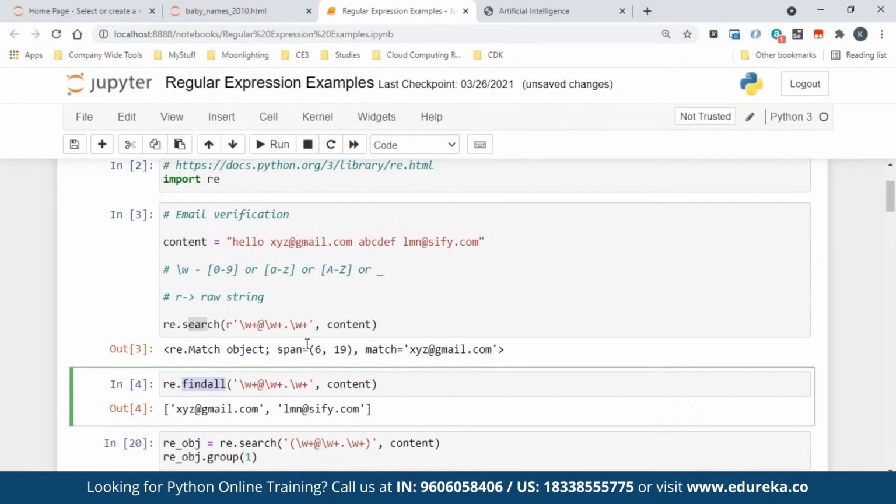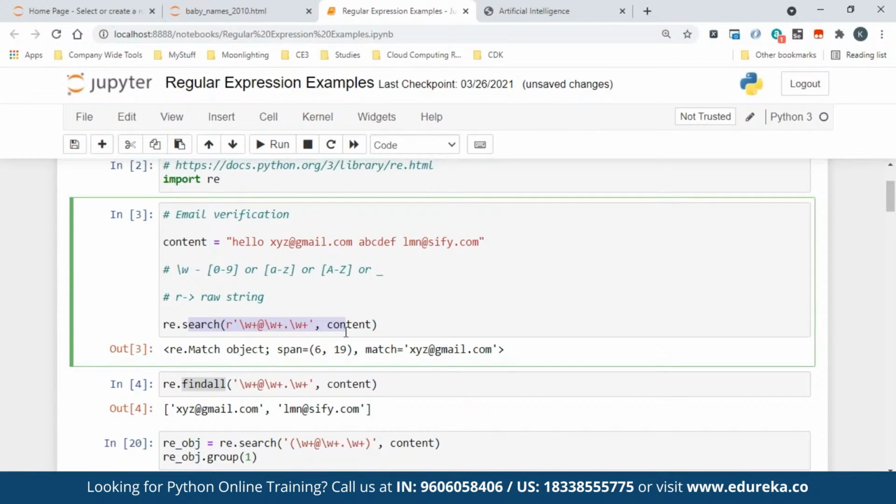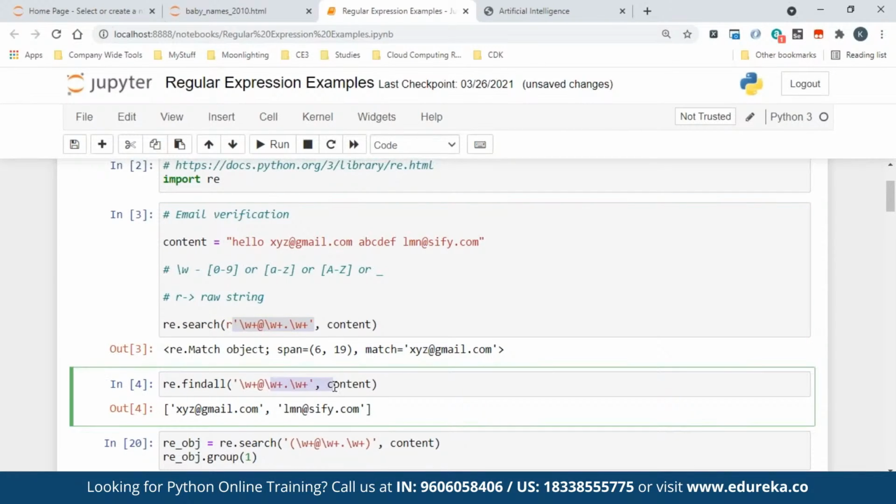That's why in the beginning of the slide it said you can search. The search means this: you're just checking whether that pattern is there or not. That's all. You don't really care how many times it is there. But if you really care how many times it is there and you want to get all the matches, your answer is findall. All you need to do is copy the same string as it is and give it. Findall will work. Here you can see it is giving me all the matches. Simple. So you see how simple it is. You can easily search what you want, and you can easily get all the ones you want, right?